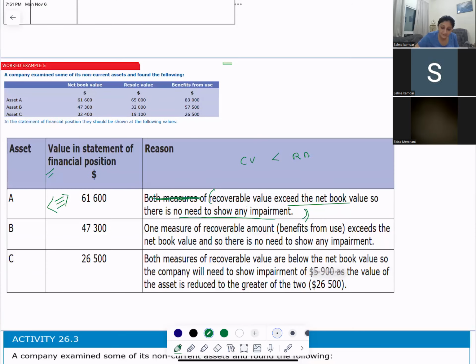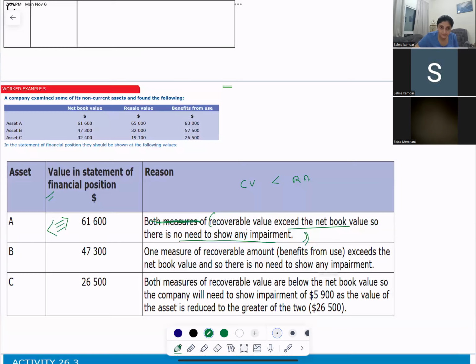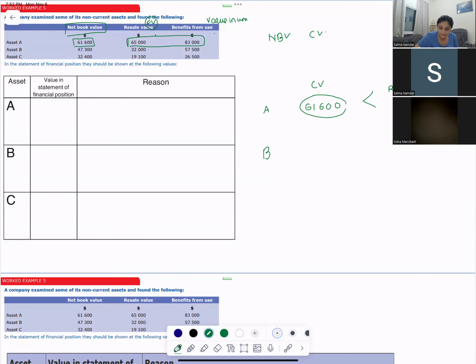What is the carrying value? 47,300. What is the recoverable amount? 57,500. Okay. How do you determine the recoverable amount? Higher of these two.